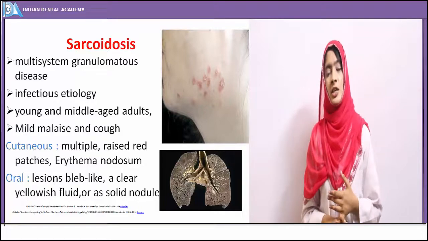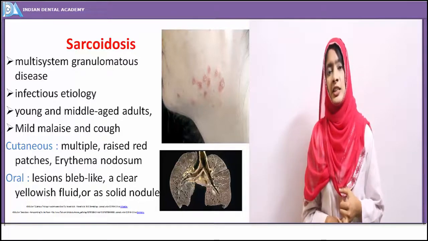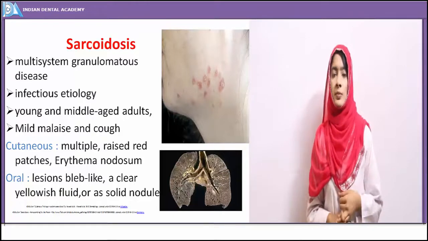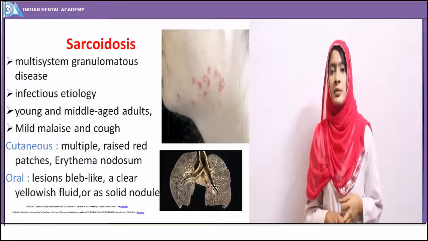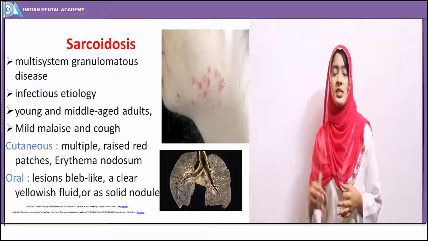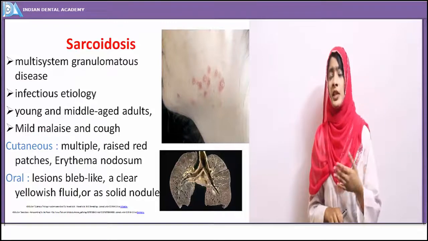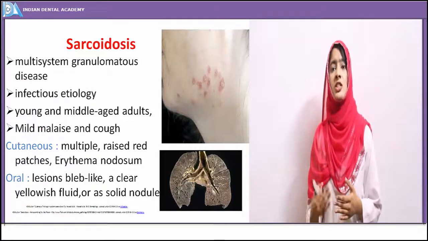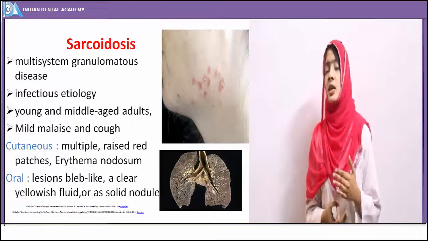Once there is occurrence of bacterial infections, there is an immune dysregulated mechanism. Some immunologic abnormality is present, leading to production of inflammatory mediators which lead to progression of disease. The clinical presentation is more commonly seen in younger individuals and middle-aged adults.